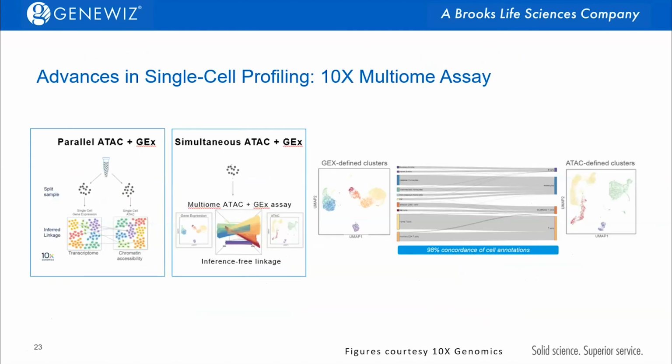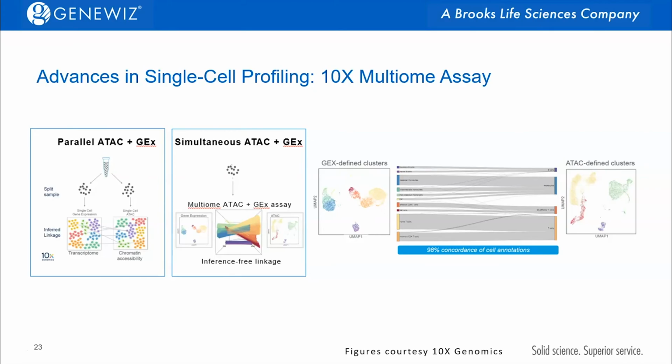Advances in single-cell profiling are introducing the 10x multi-omic assay. So you can see here on the left, I'm showing you the example I just described where we are showing a split sample. So some cells are going for gene expression, some are going for ATAC-Seq, representing the same whole population and theoretically representing the same number and types of cells.